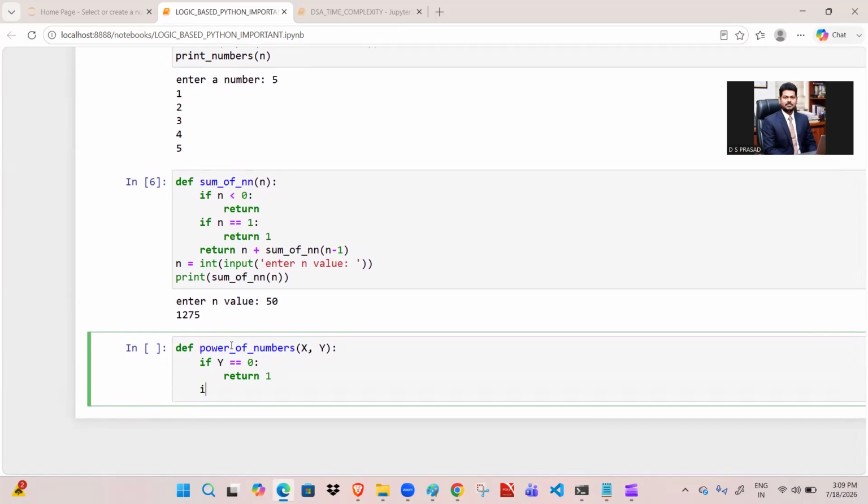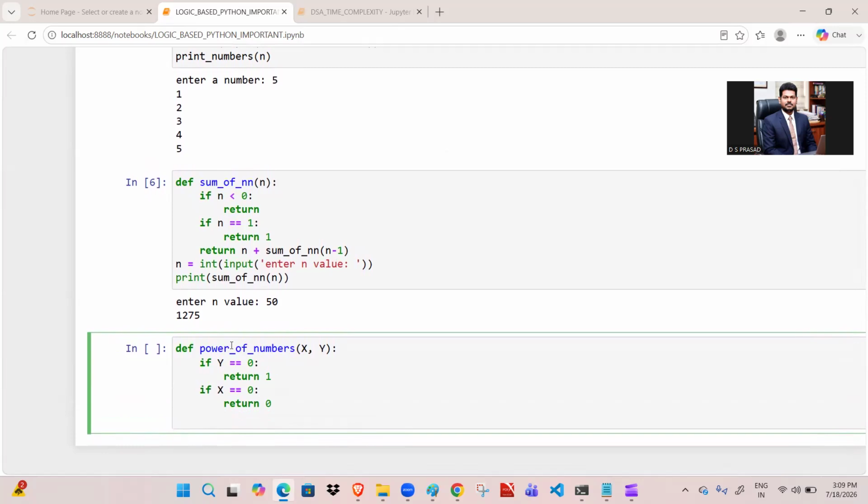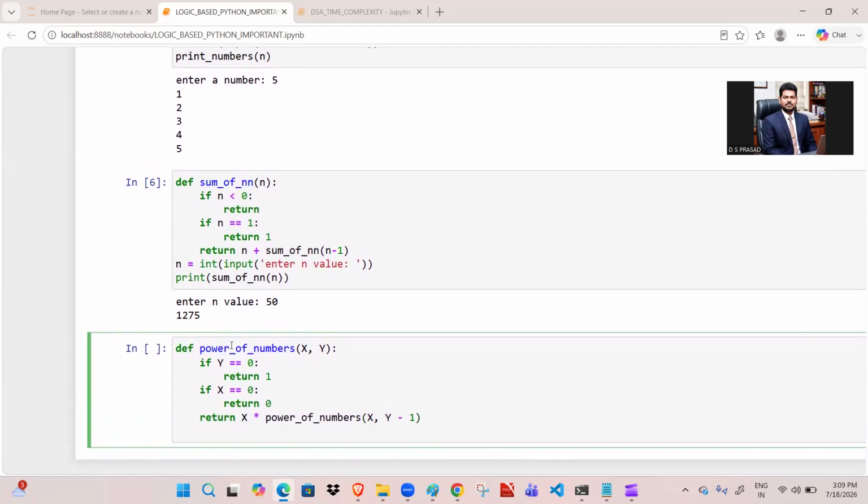If x is equal to 0, then return 0. Why? Because 0 power anything is 0. And after that, return x multiplied by, so call that function recursively, power of numbers, and take that x value and then change the y. That is nothing but parameter change. So y minus 1. So that's it.